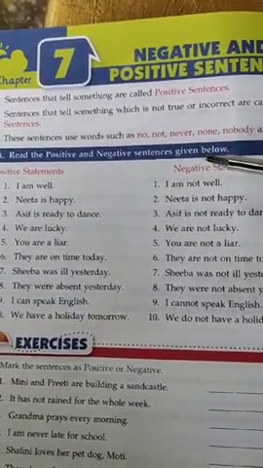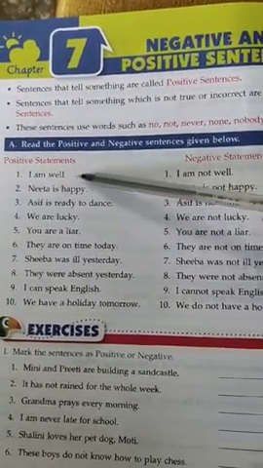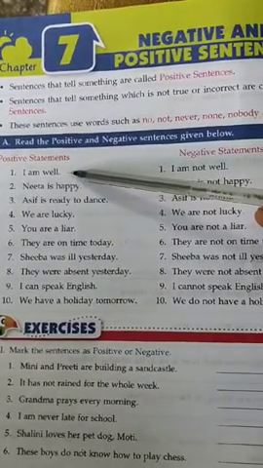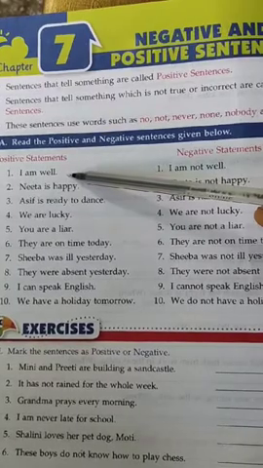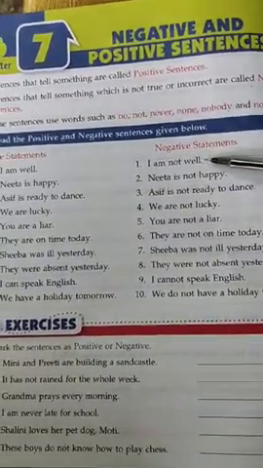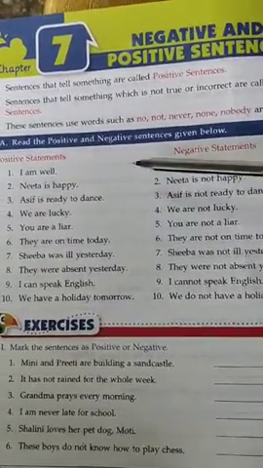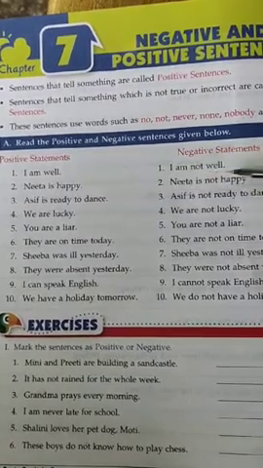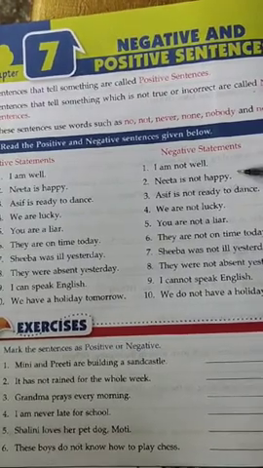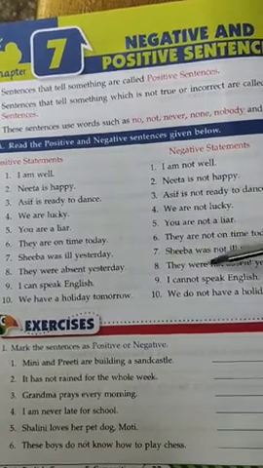Let me give you the following examples. See the positive statements. I am well. You can see it is a positive statement, given in a positive way; it is true. But when coming to the negative sentence, we add not. I am not well means it's not in a positive manner. The second one: Nita is happy. And the negative sentence: Nita is not happy. Similarly, you can see positive statements and negative statements.